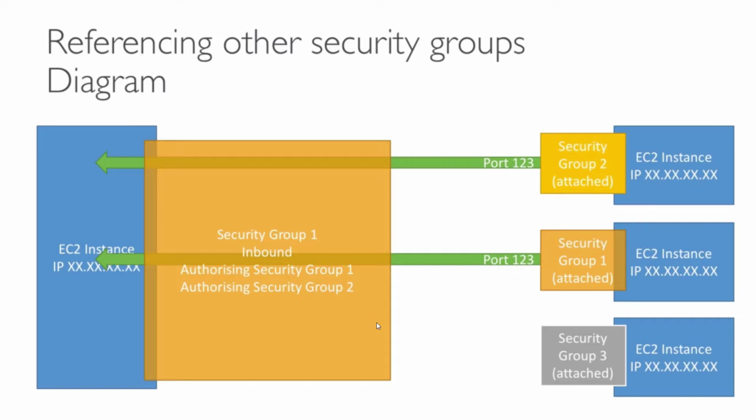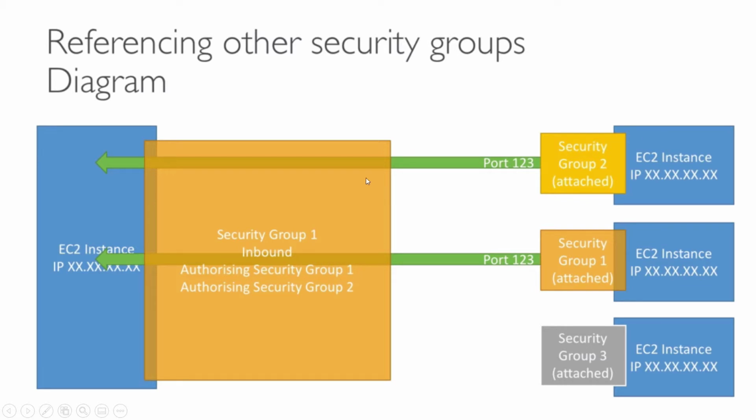There is another reference diagram for the security group, and it is quite interesting. There is an EC2 instance and a security group for inbound, but you can authorize a complete security group under your security group. It feels quite confusing, but I'm going to explain it in the best possible way. Imagine you created a security group and authorized another security group under it. You created an EC2 machine and attached security group 1 to this EC2 instance.